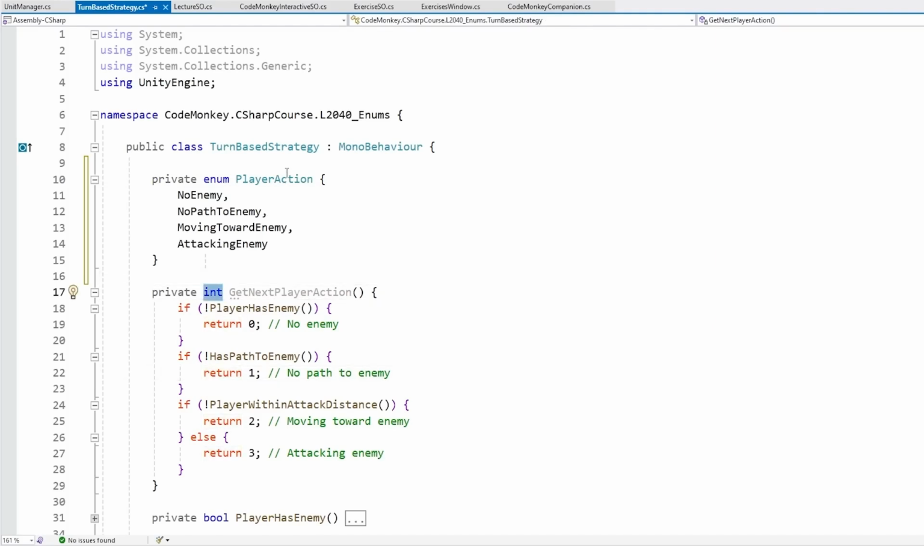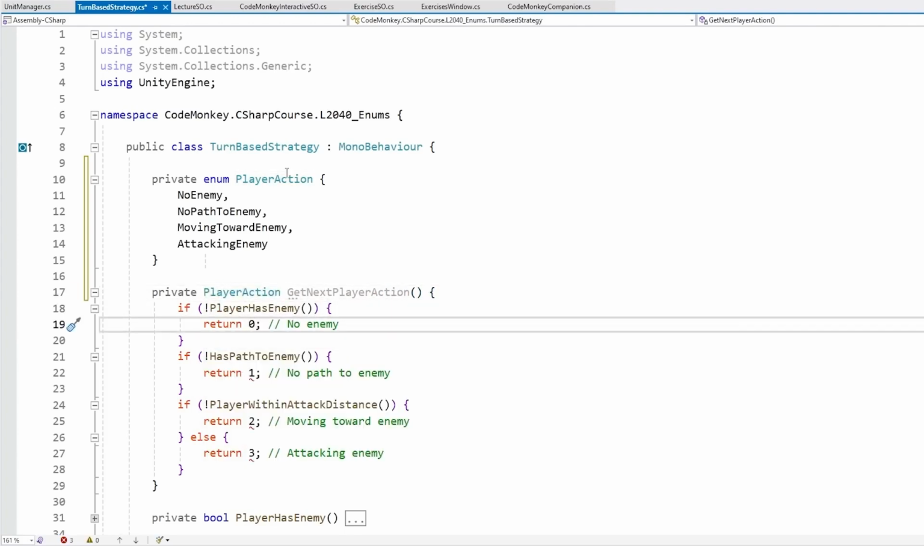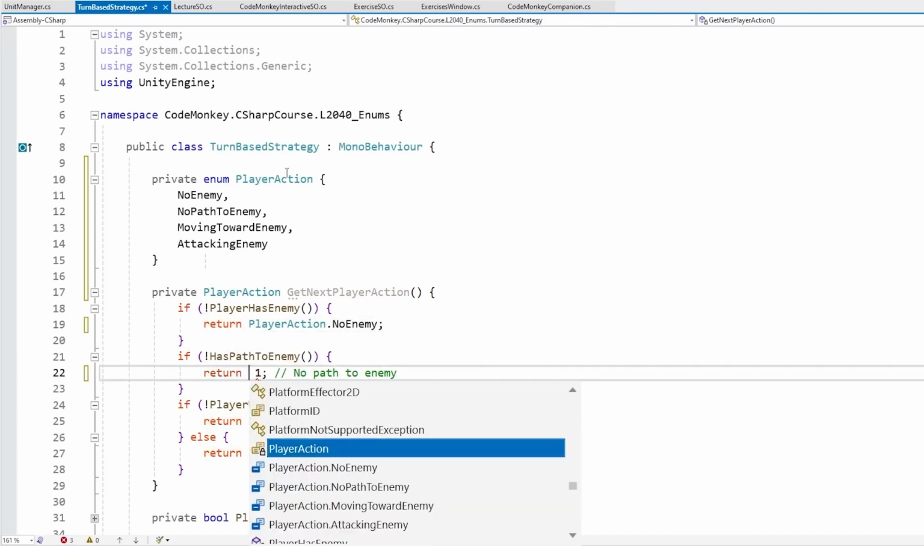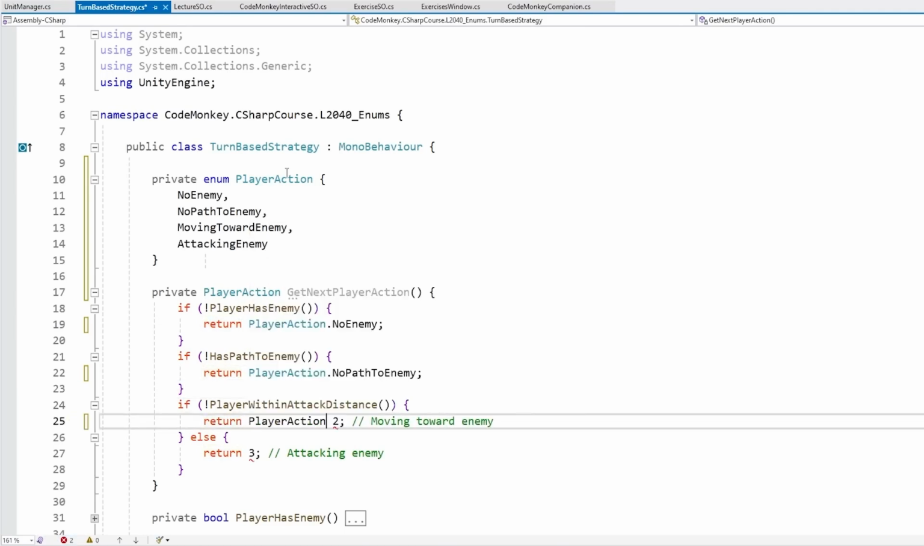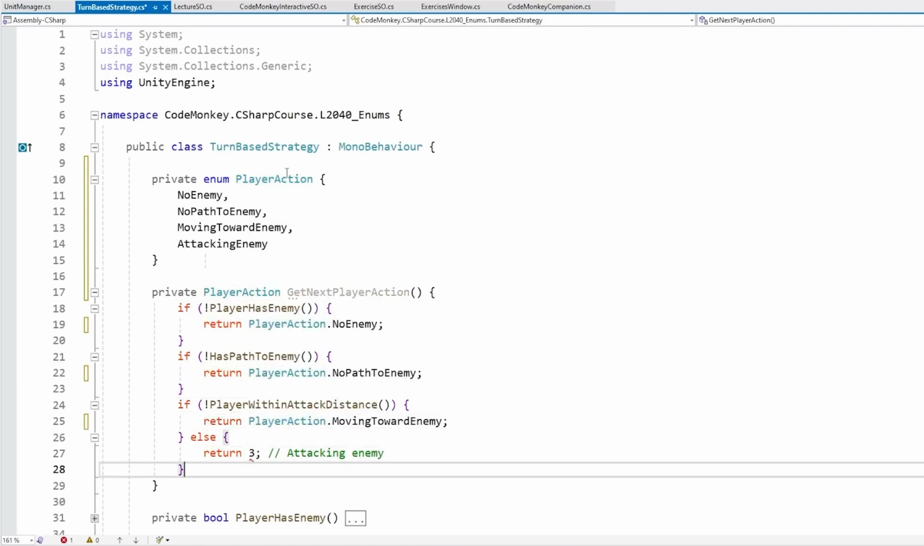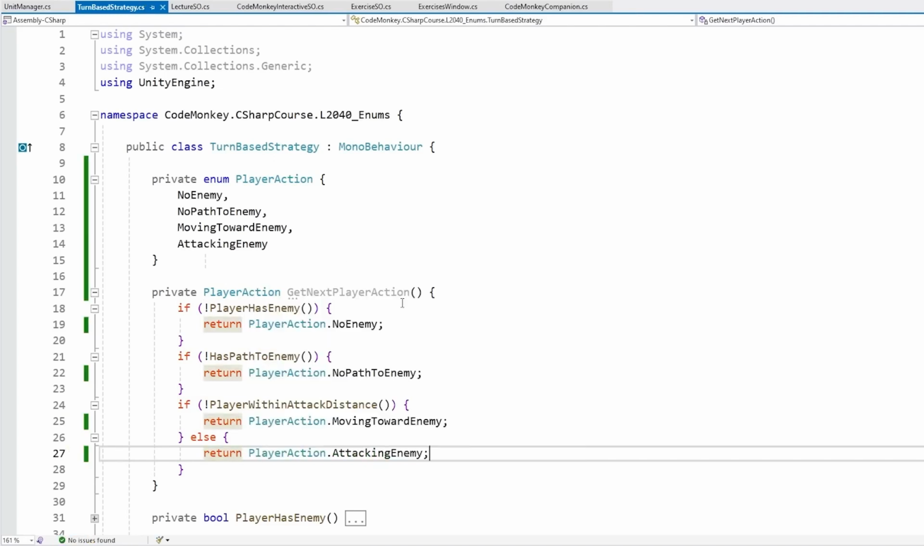So for example, instead of returning an int, let's return of type player action. Then over here, instead of returning a number, we just return player action dot, in this case, no enemy. So instead of having this, we just have this. And yep, right away, this makes a lot more sense. So let's apply the same thing to all of these. So this one is the no path to enemy, and this one is going to be the moving toward enemy. And finally, we have the attacking enemy. And yep, just like this.